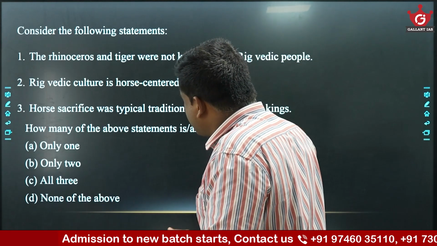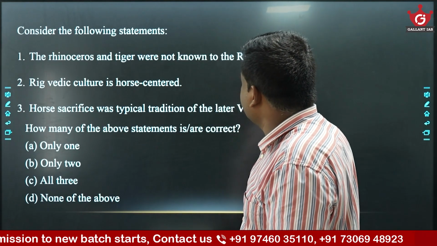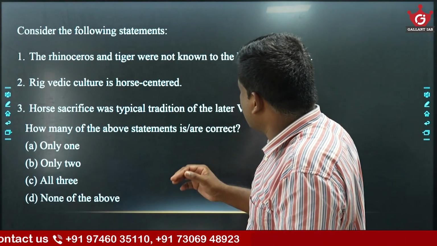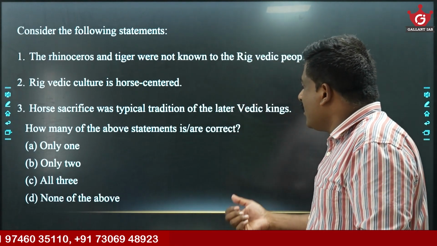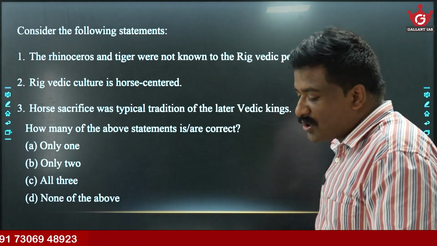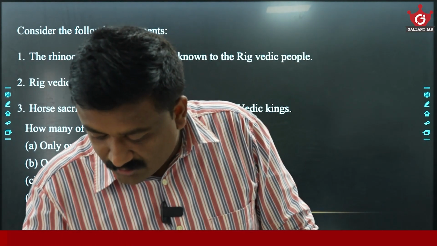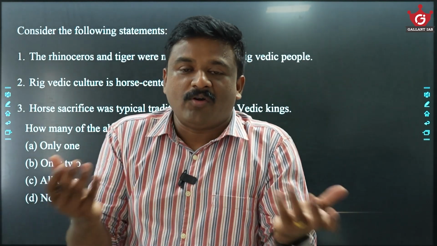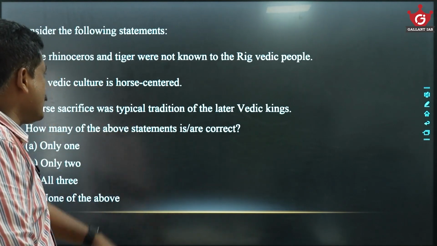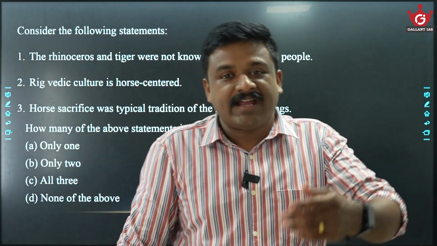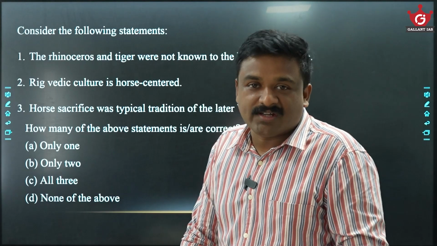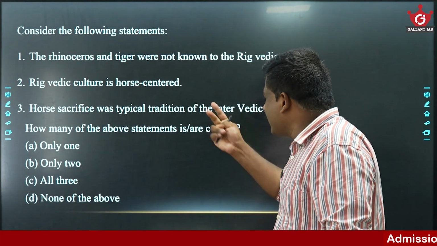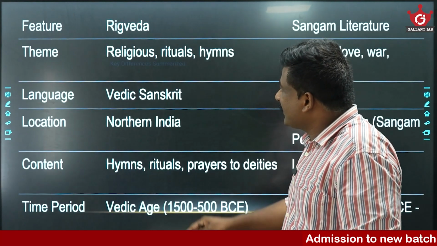state. So in that sense, I will go for only two. Am I right? Sorry. Yeah, all three are fine here. First one is okay: Rigvedic culture is horse-centered. That is fine. Horse sacrifice was a typical tradition of later Vedic. So all is fine. I will go for all three. Yes, there are no references to animals like tigers or rhinoceros in the Rigveda, but in the later Vedic literature there are references to tiger and rhinoceros. So first is okay, second is okay, and third is also okay. I will go for all three.